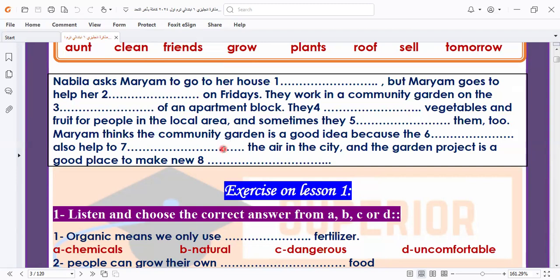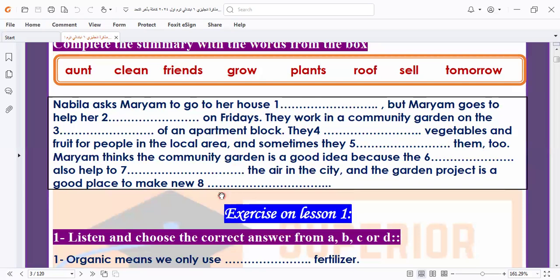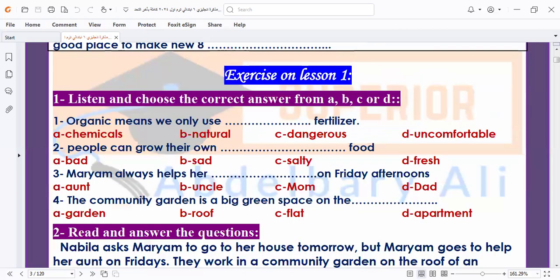I think we took it in photosynthesis. We took that plants take in carbon dioxide and give us oxygen. Here it is to clean the air in the city. And the garden project is a good place to make new friends. Okay, let's answer the question below.